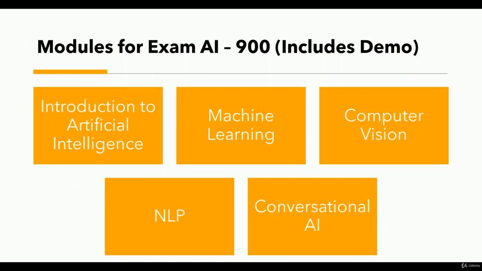So these are the modules we have for AI-900, which include the demos. The first module will be Introduction to Artificial Intelligence, which we're going to discuss now. The other module is Machine Learning with Azure Services. The third one is Computer Vision. Fourth is NLP. And the fifth is Conversational AI, as discussed previously.